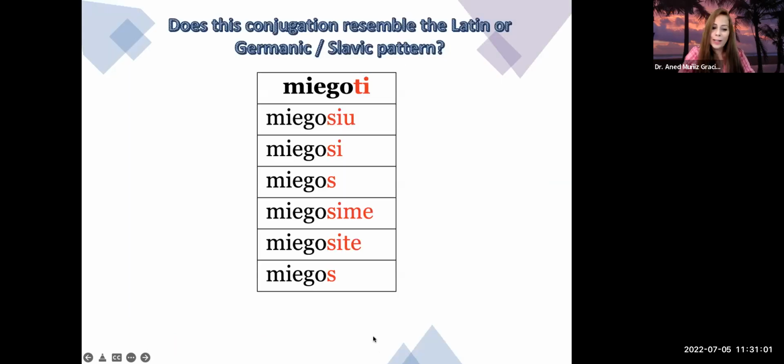So if we look at another verb here, without me telling you what kind of verb or what language it is, does this follow the Germanic or Slavic pattern or the Latin pattern? That's kind of an easy question for you guys, because you see miegoti, right? This is the infinitive ending, and you take out that ending, and then aš miegosiu, tu miegosi, right?